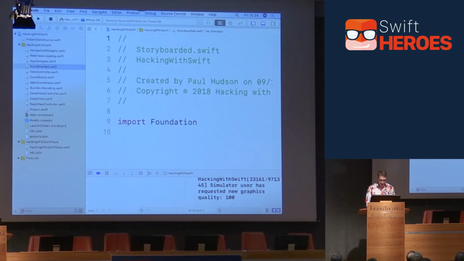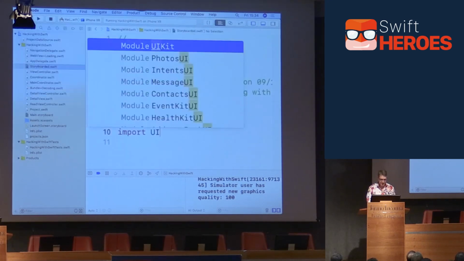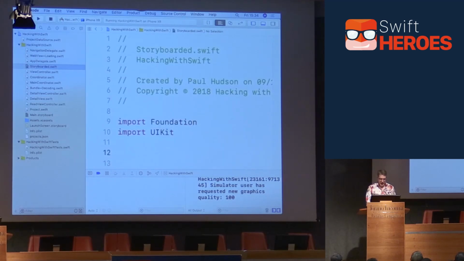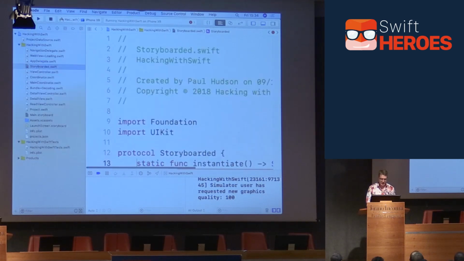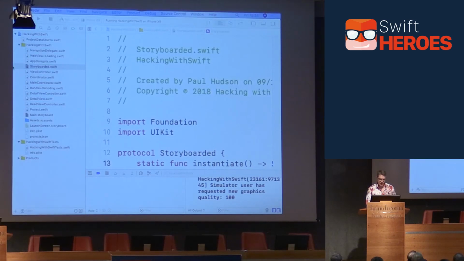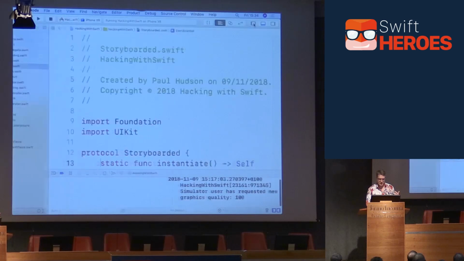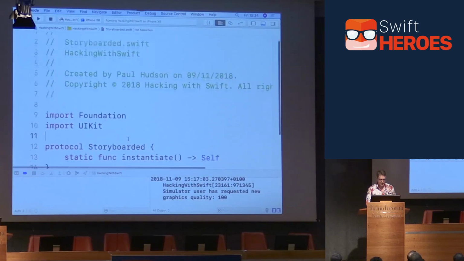And in here, I'm going to say, again, import UIKit. And we'll say protocol Storyboarded has to have one method. If you want to be Storyboarded, you have one thing, the ability to instantiate yourself as a view controller. And it returns Self with a capital S, a version of whatever type called this thing. So it could be our ViewController, it could be DetailViewController, we don't really care what it is. It's something that's called this method.